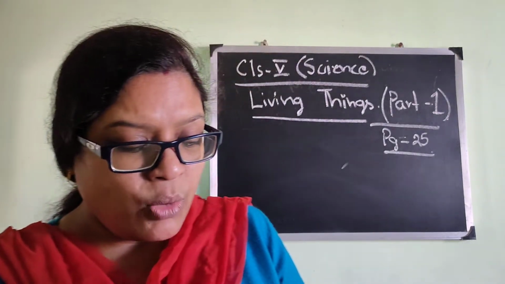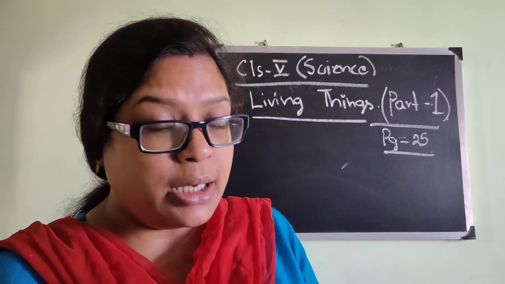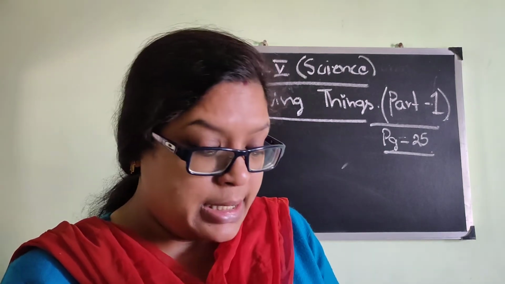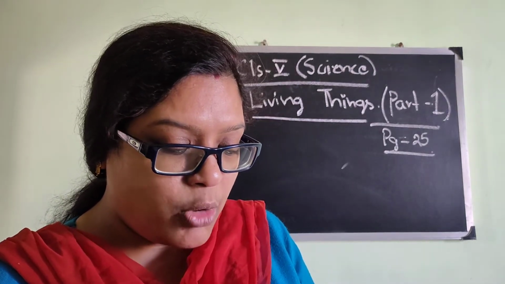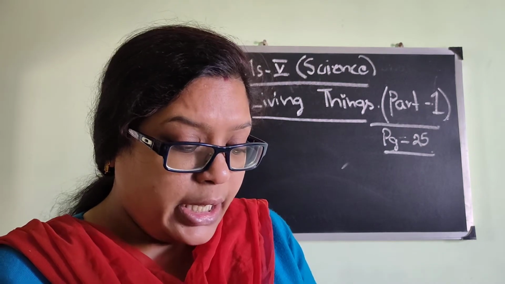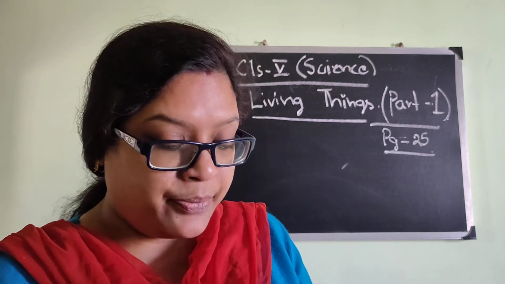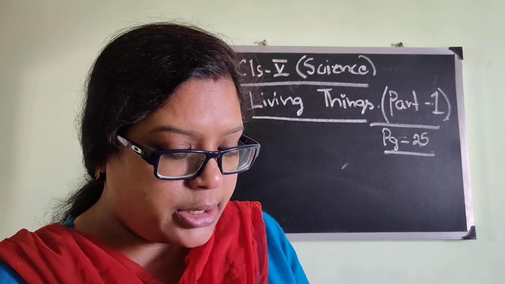Living things need air, water and food. That is also very important. It is the second point. Living things need air, water and food to live. If they do not get these, they will die. Non-living things do not need these things.